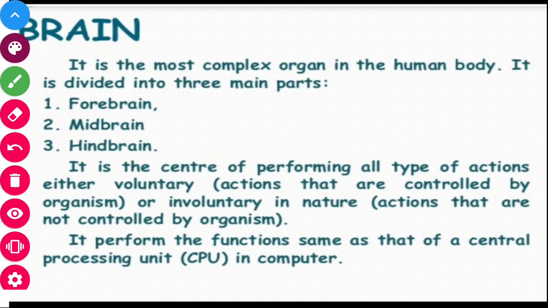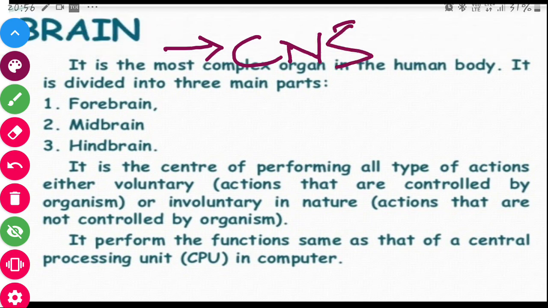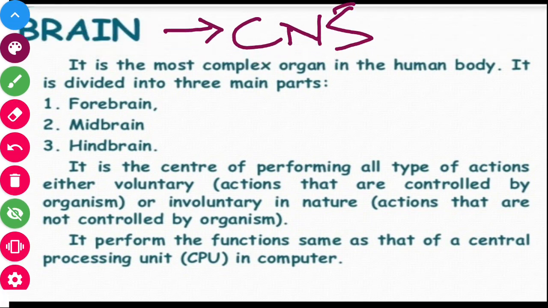Coming to the next topic, the brain. So the brain is a part of the CNS, the central nervous system, which consists of your brain and spinal cord. It is the most complex organ in the human body. As we all know, it consists of three parts, that is the forebrain, midbrain and hindbrain. It is the center for performing all types of action, either voluntary or involuntary in nature.